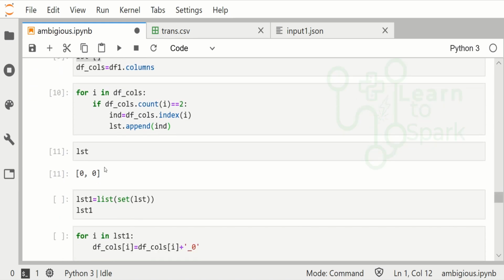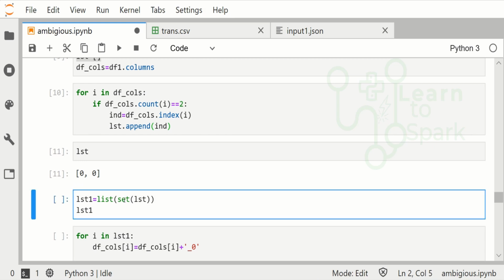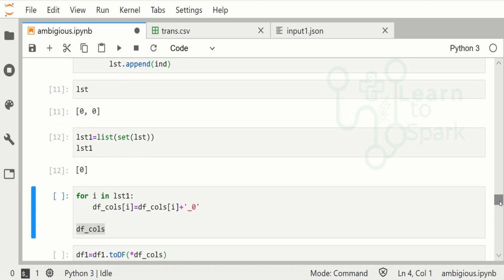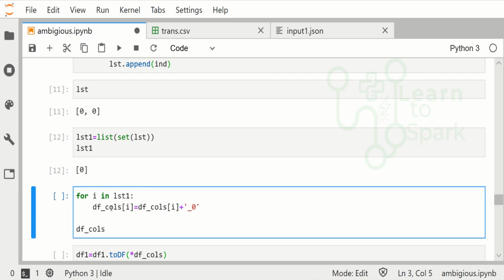Let me remove the duplicates using set, and again I am converting it back to a list. With this index, I am again going to iterate and update the df_cols list with a new column name.